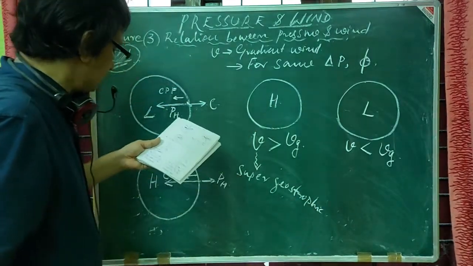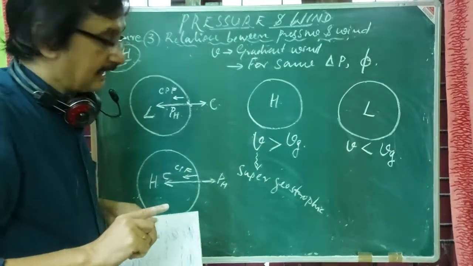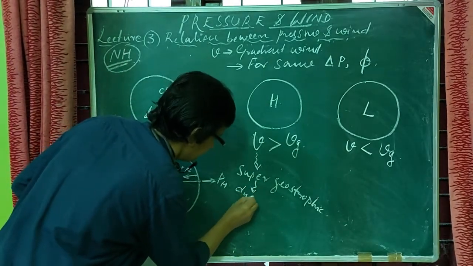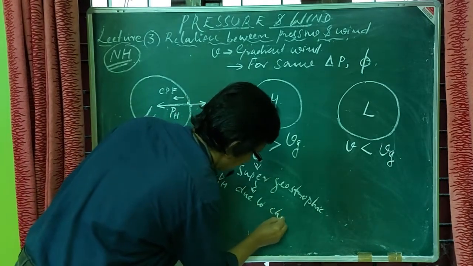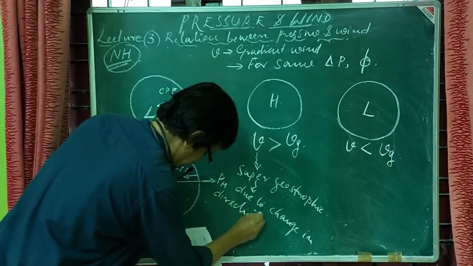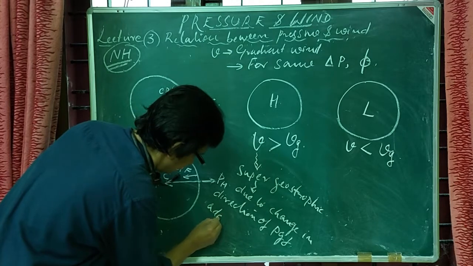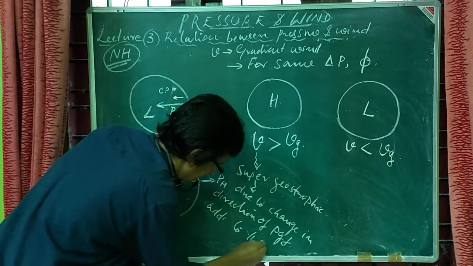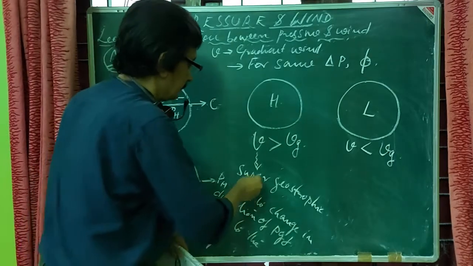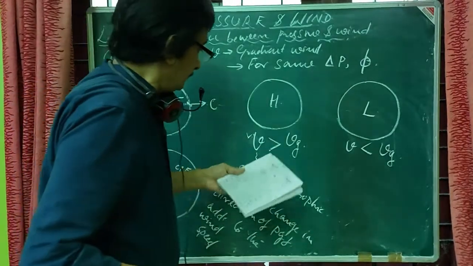Due to the change in direction, the pressure gradient force adds to the wind speed, and thereby you will get a V value greater than Vg, which is the super geostrophic condition.